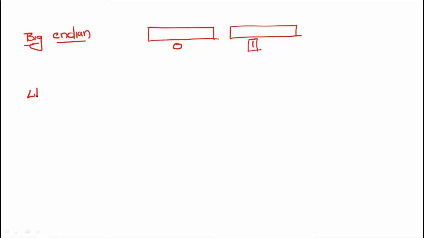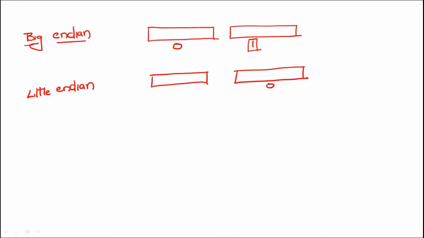In the little endian, the scenario will be different. Let us say, in a word, we do have 2 bytes, in which LSB will get the smaller address and most significant byte will get the higher address. This is all about addressing. I hope you got it completely.